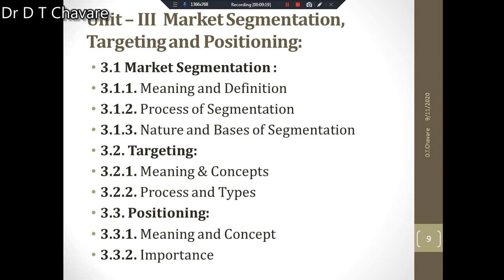Okay, now targeting. What do you mean by targeting? What is the exact meaning of targeting? We have to study the meaning and concepts of targeting, the process and types of targeting. These points we have to study in targeting. Now the third point is also included here, positioning. In positioning we have to study the meaning and concept of positioning, and why positioning is there. It means that we have to study the importance of positioning in this unit.